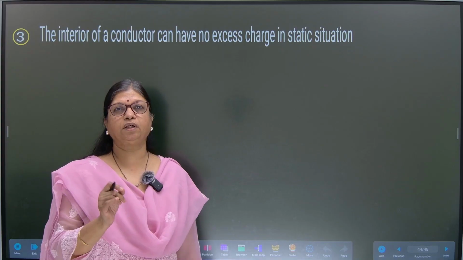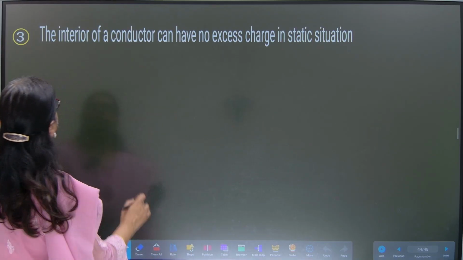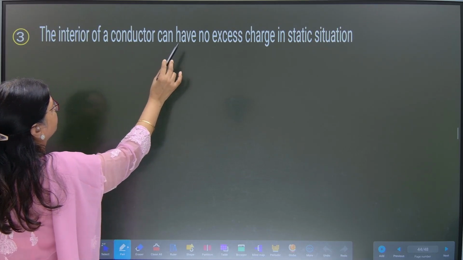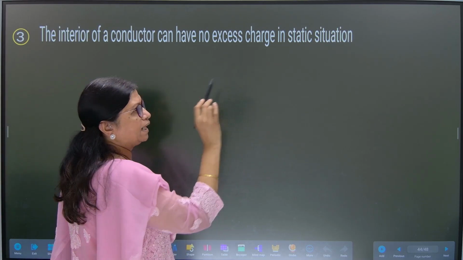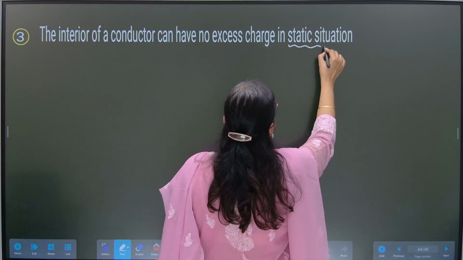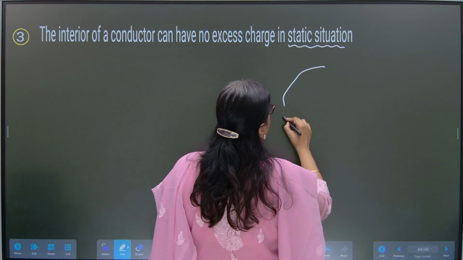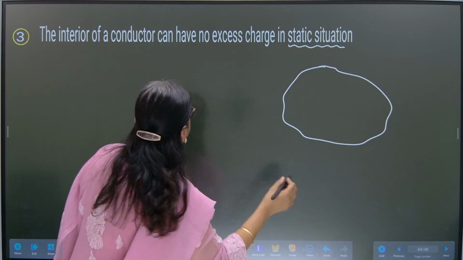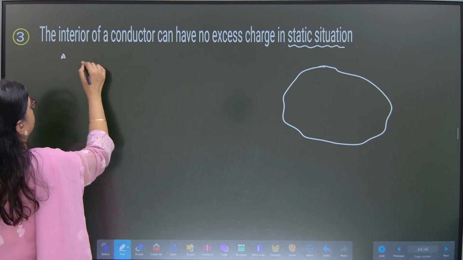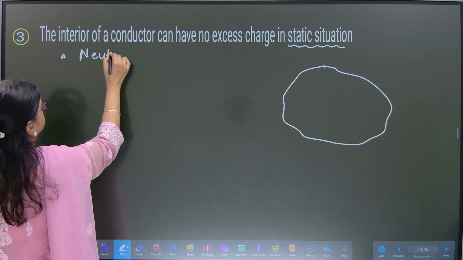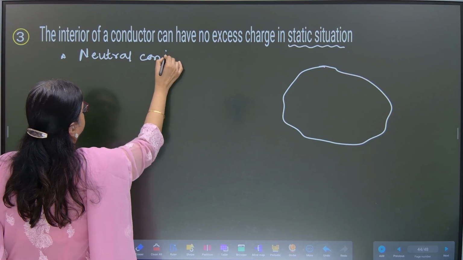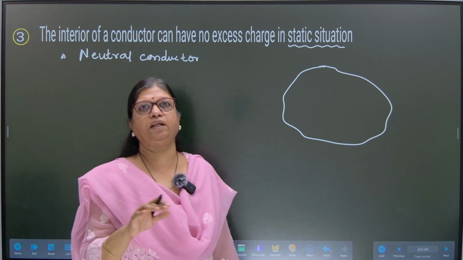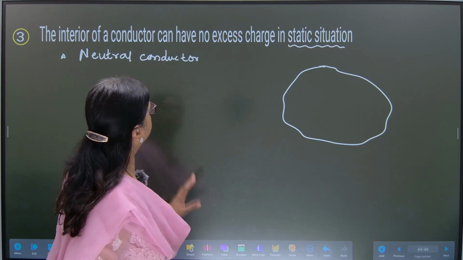Now let us move to point number 3, which is saying that the interior of a conductor can have no excess charge in a static situation. Remember this static situation. Okay, the interior of a conductor can have no excess charge. Now let us consider this conductor initially as a neutral conductor. What is a neutral conductor? The total number of positive and negative charges are equal. Fine. So let us consider.